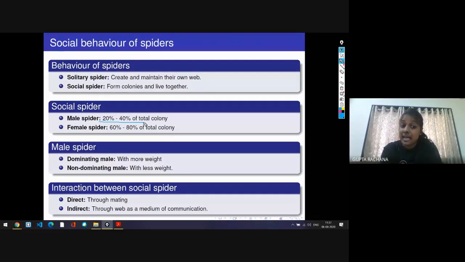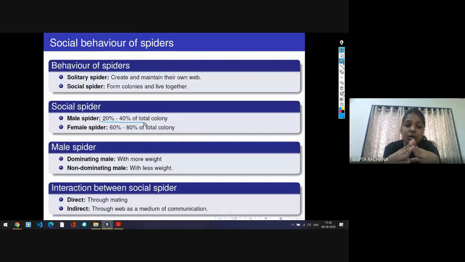And among the males also, they have different behavior, like dominating male and non-dominating male. So here in the spider colony, the dominant behavior of the spiders is expressed in terms of weight, like the more the weight, the more dominant the spider is. Okay, so the question arises: how do these spiders communicate and interact on the same web?